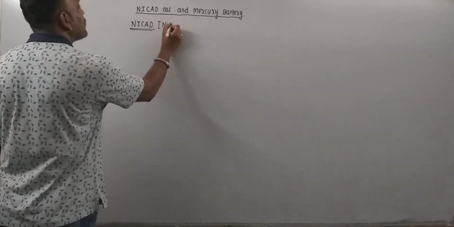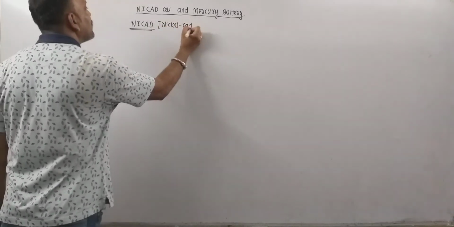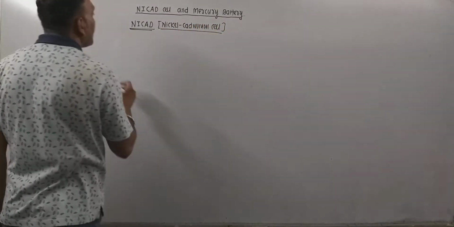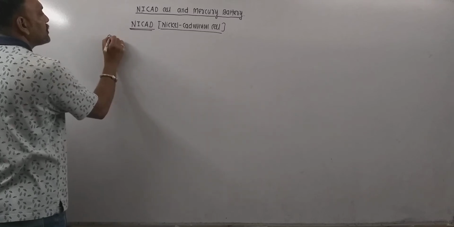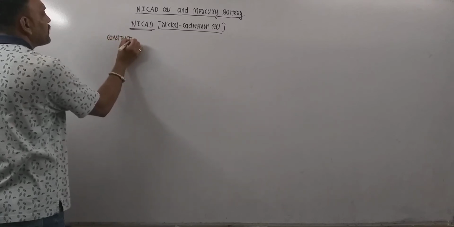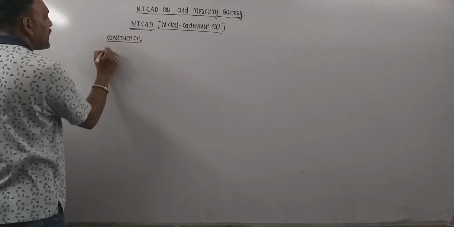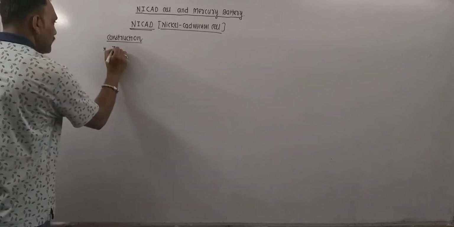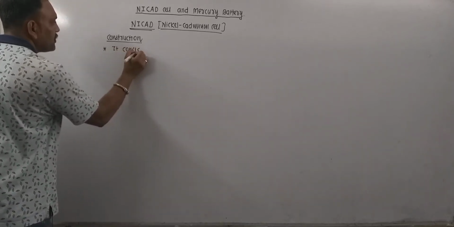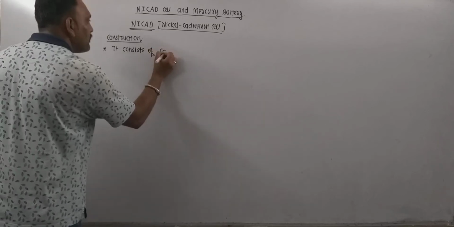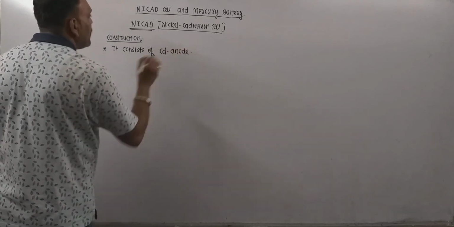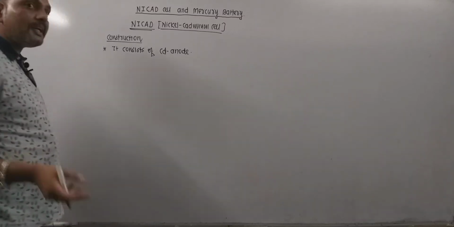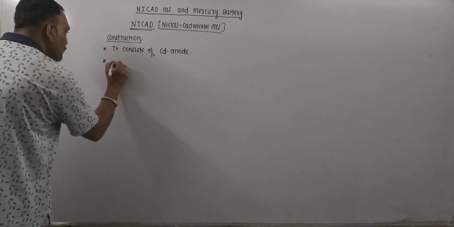Nicad cell is nothing but nickel cadmium cell. Now what does Nicad cell consist of? So let's see its construction. Remember, Nicad cell consists of cadmium anode. I mean anode is cadmium and cathode is NiO2.